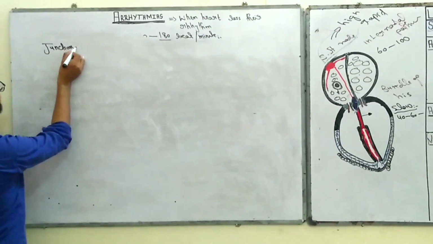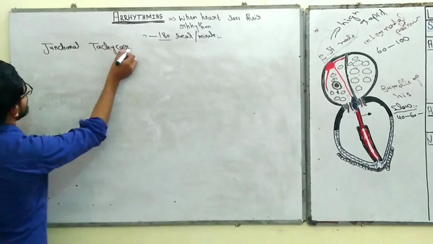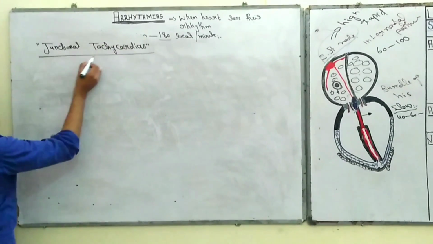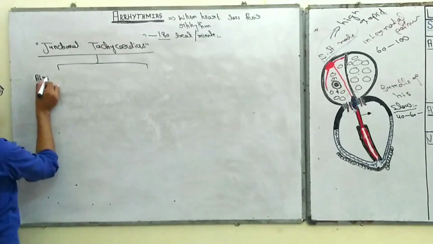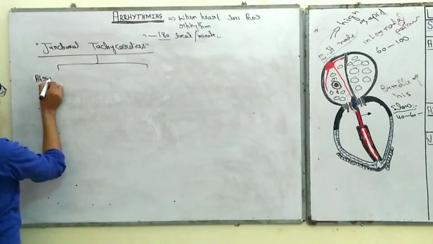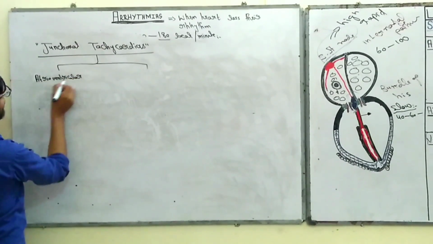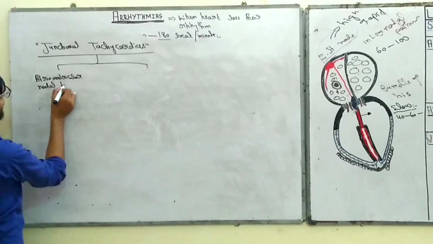And junctional tachycardias means there is a problem in the AV node, and junctional tachycardia are first of all divided into atrioventricular nodal re-entry tachycardia.